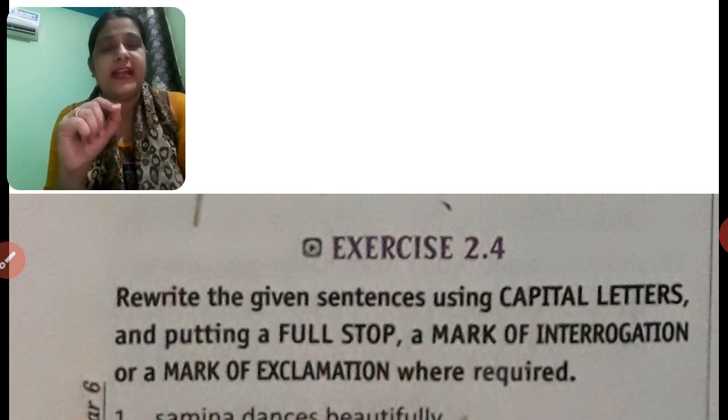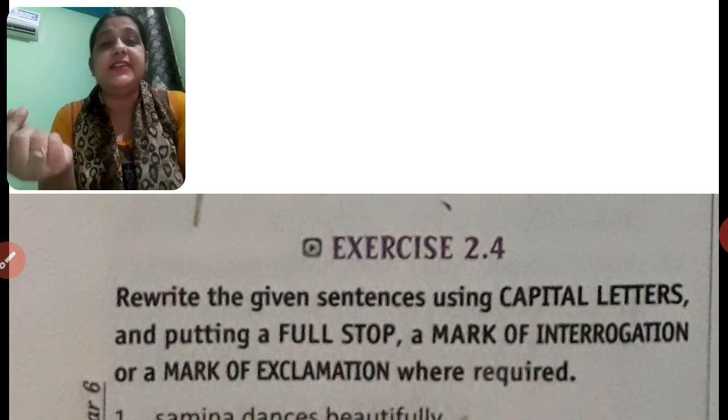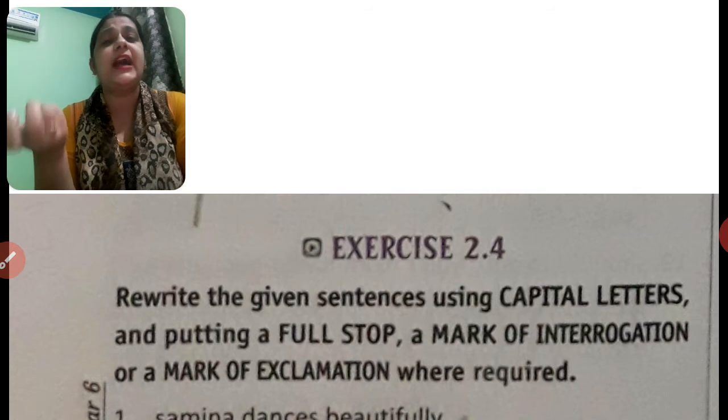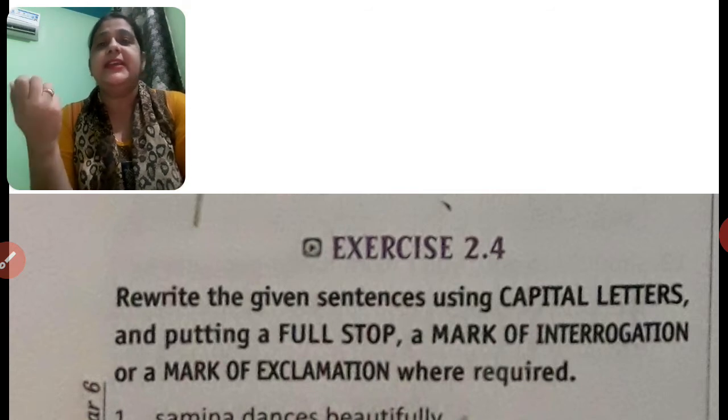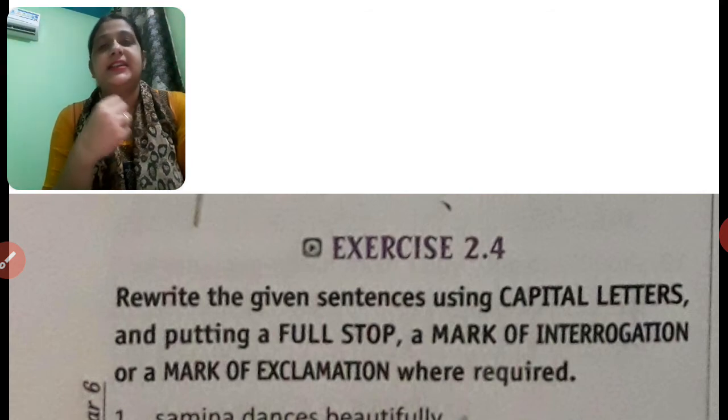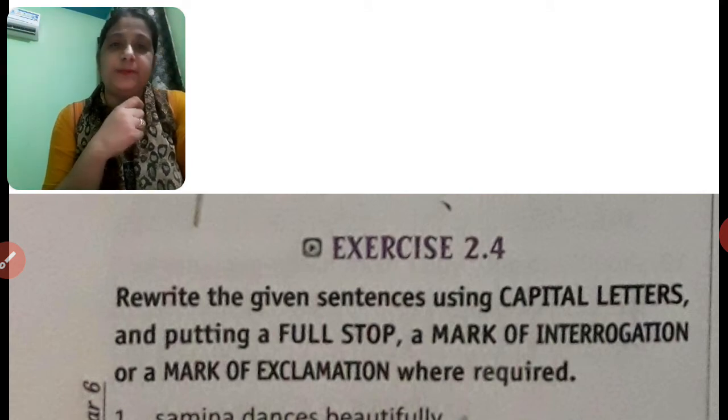Sentences are of four kinds. The first kind is assertive, which is also called declarative. Assertive sentences are those that declare something, जो कुछ बताते हैं. जैसे I am a girl, he is eating something. So these are assertive sentences. Assertive sentences end with a full stop.